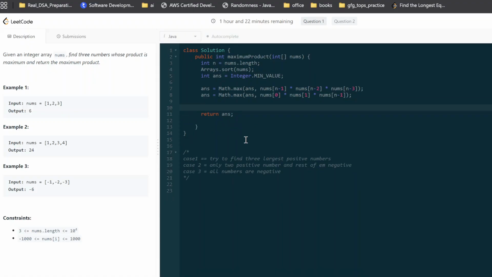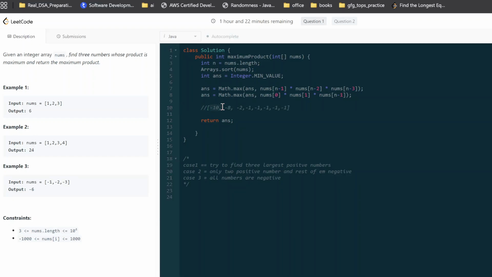Am I missing any other case? What if all the numbers are negative, right? So something like this. Let me show you. Maybe minus 10, minus 8, minus 2, and then something like minus 1, minus 1, minus 1, minus 1, something like this. In this case, how are we going to have the maximum value?